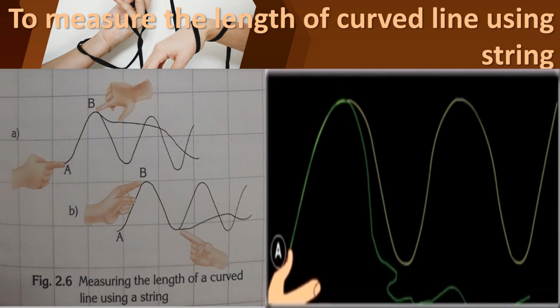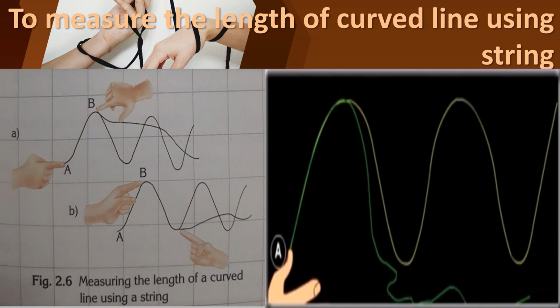Children, and then you should place a small portion of the thread along the curved line. You can see that position as B. Up to that point you have placed the string, and press that end with your finger.